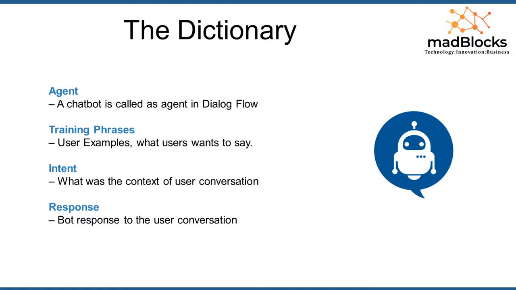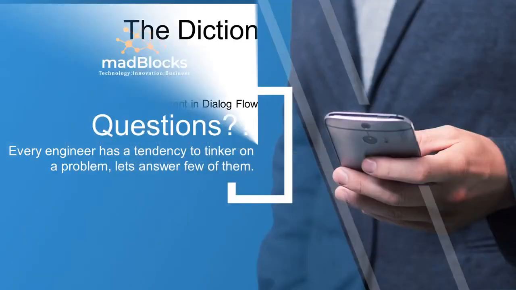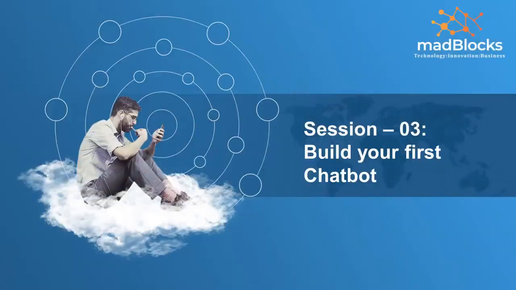Intent is the context of the user conversation dialogue there. If you understand these 4, we can easily jump into implementation of your first chatbot on Google Dialog Flow. So any questions?